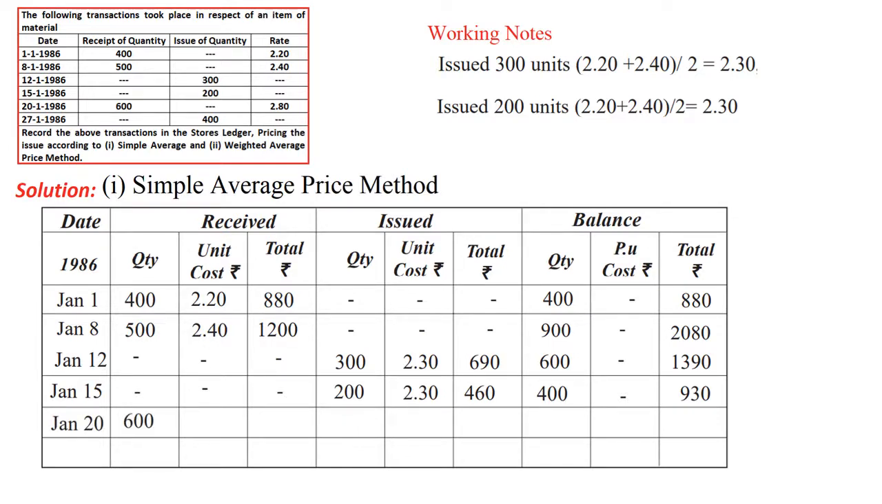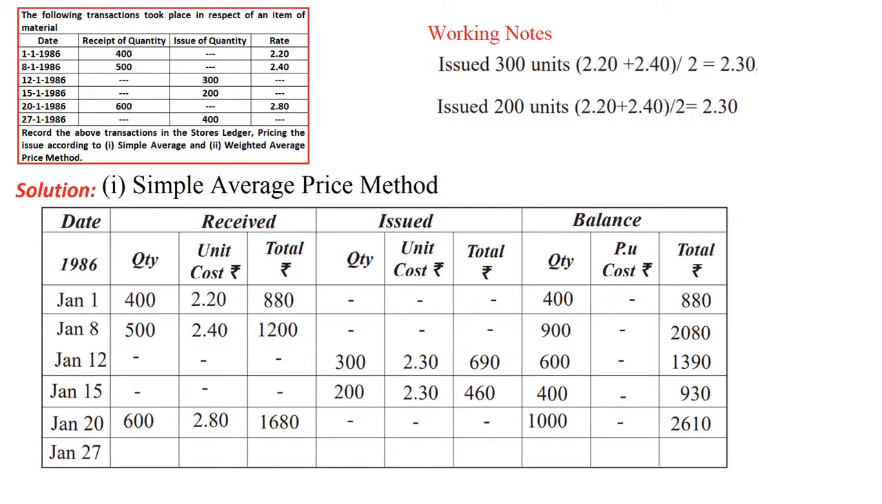Again the next date is Jan 20th. We are purchasing how many units? 600 units at the rate of 2.80. Total cost is 1680. Then issue is nothing. When it comes to the balance, 1000 we have written. Why 1000? Because already we had 400 and purchases 600, that is 1000. And cost is 930 plus 1680 together with 2610, that is 2610. So like this the cost will be recorded.